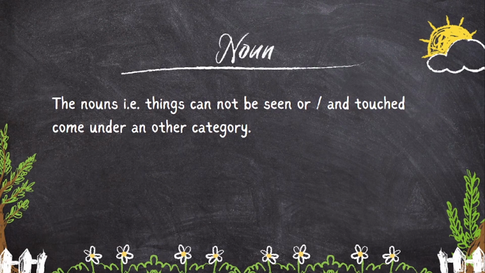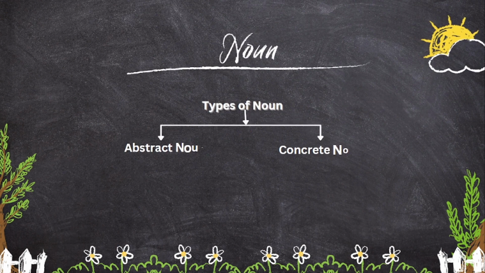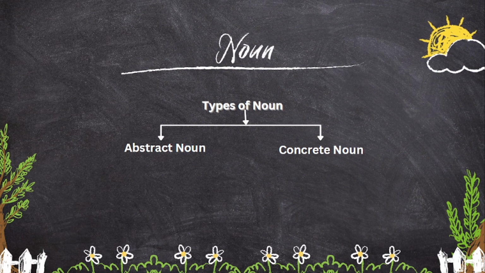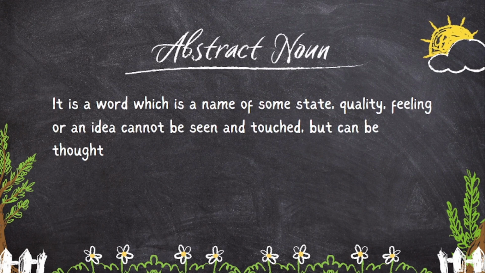Based on this point, noun is divided into two types. They are abstract noun and concrete noun. First we see abstract noun. What is abstract noun? Abstract noun is a word which is name of some state, quality, feeling, or an idea that cannot be seen and touched but can be thought of.